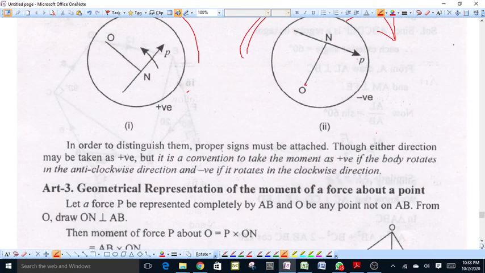In order to distinguish the moment properly, a proper sign is attached to the magnitude of the moment. For anti-clockwise rotation the moment is taken as positive, and for clockwise rotation the moment is taken as negative.